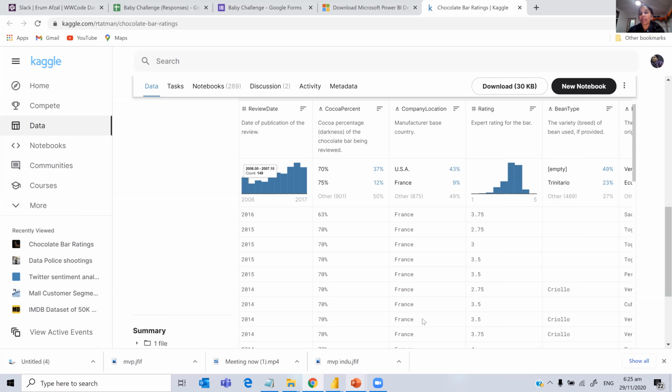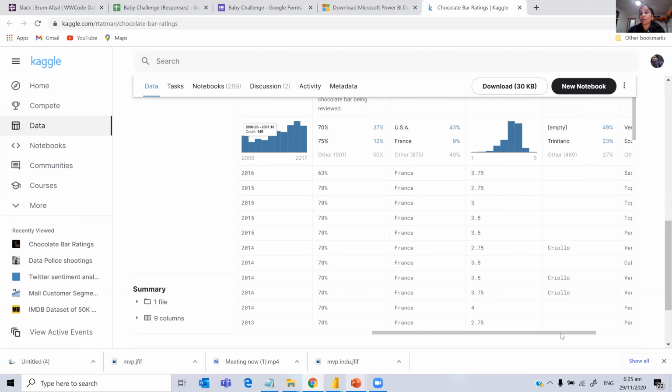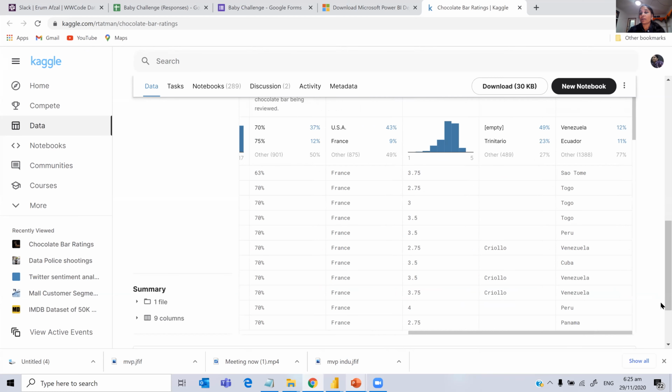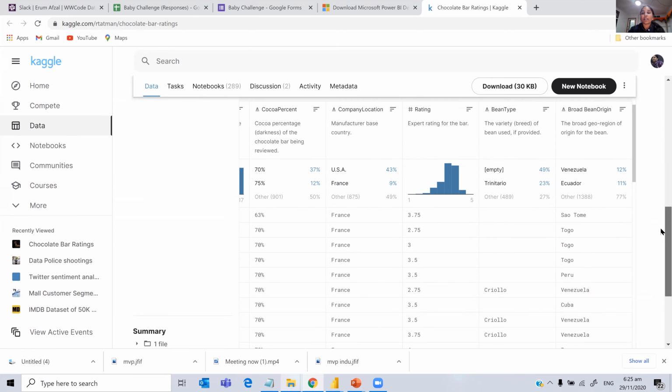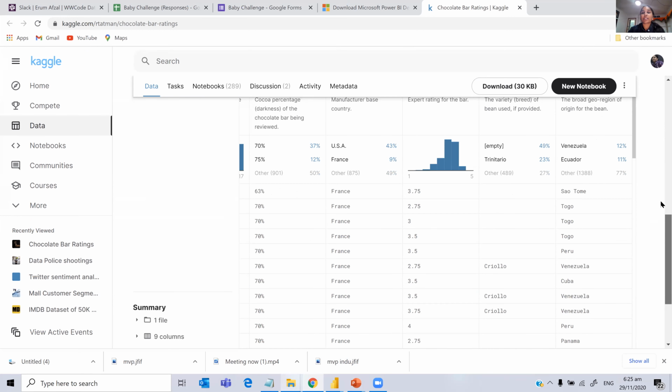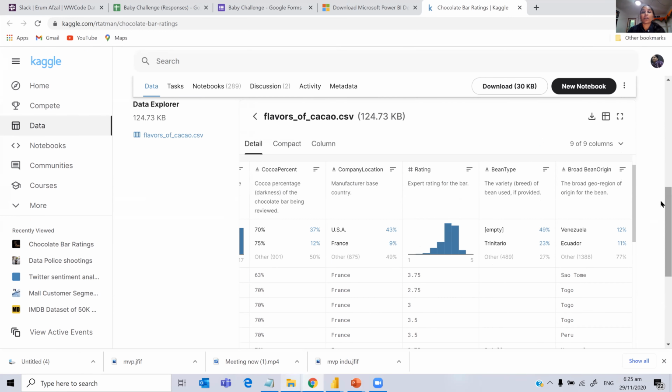And the bean type, the actual bean type, and also, last but not the least, where did the bean originate from? Okay, so 12% is from Venezuela and 11% is from Ecuador. So this is the actual stats of the file that we are going to use.